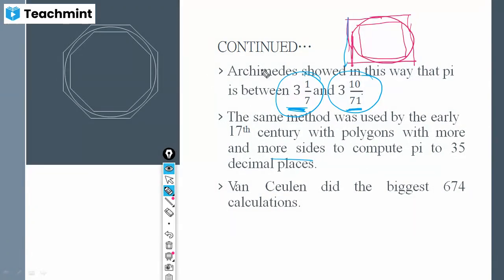He did not restrict it to here. He went on increasing the sides of the polygons of the inner and outer circle. In this diagram, he has taken an octagon inside, and outside also he has taken an octagon. So he found the perimeter of the outer octagon divided by the diameter, and similarly the perimeter of the inner octagon divided by its diameter. When he does that, he comes to know that the value of pi lies between these two values. So this was the method of Archimedes.